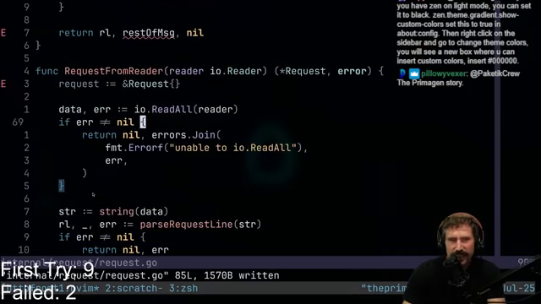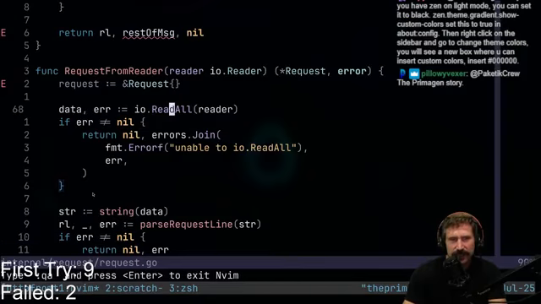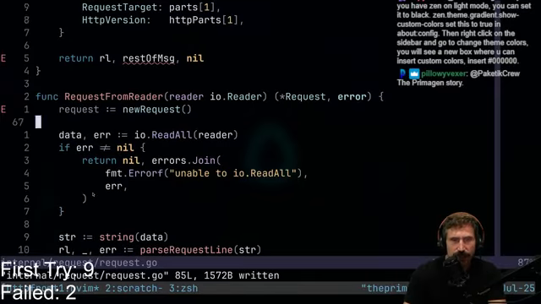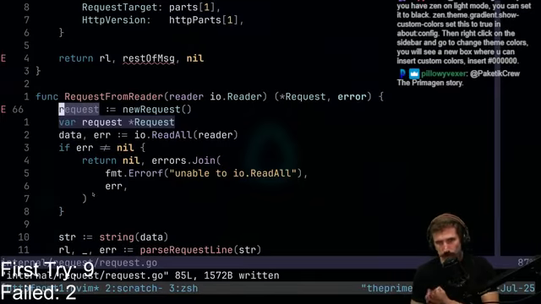I kind of like that. It doesn't make you feel a little bit better, right? It makes me feel a little bit better doing it this way. New request. There we go. So I have my new request. Everything looks good. We're ready to start rocking.